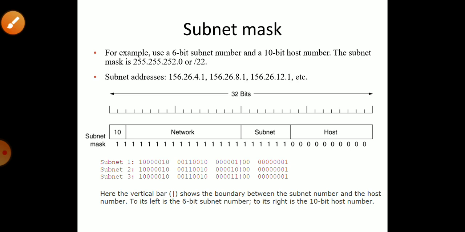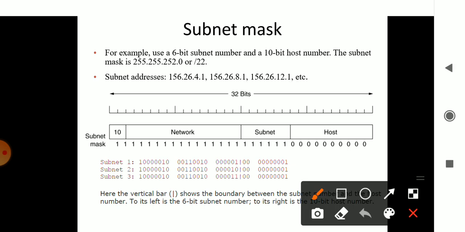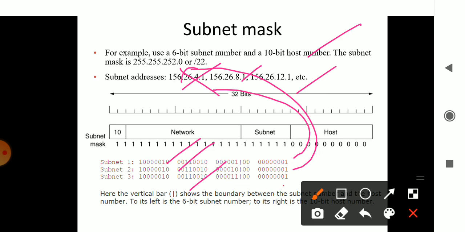Like this, an example is considered here also. A 10-bit host is considered, and that host is divided into multiple subnets. You have 3 subnets into which it is divided. When each is ANDed with the mask 255.255.252, it determines which area it belongs to, which remote area it covers, the aspect of the subnet.